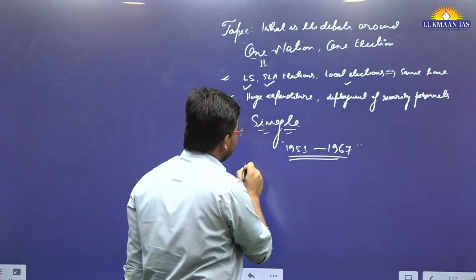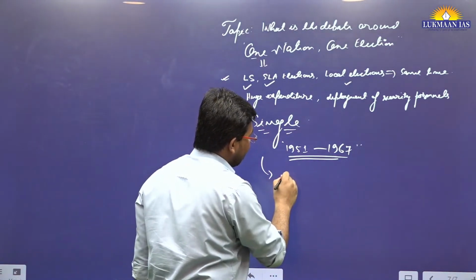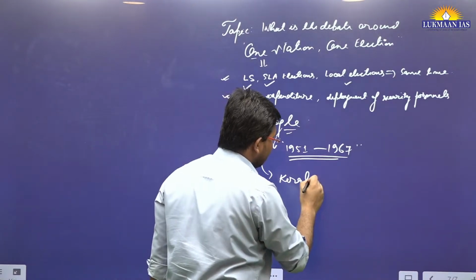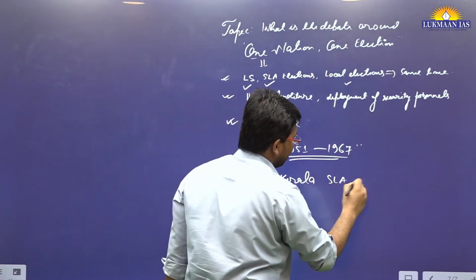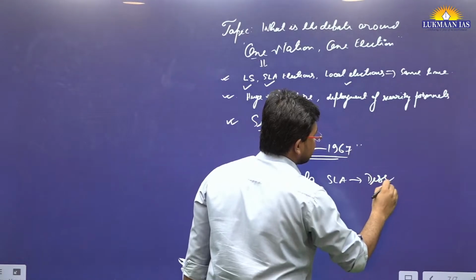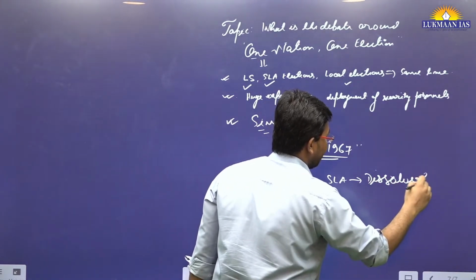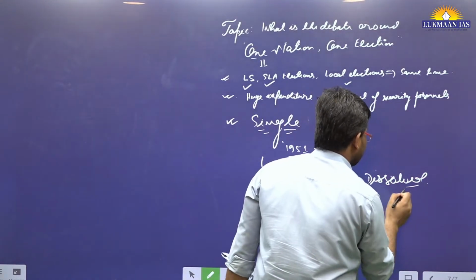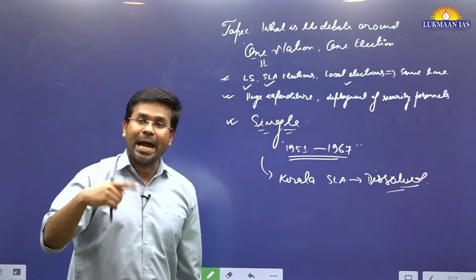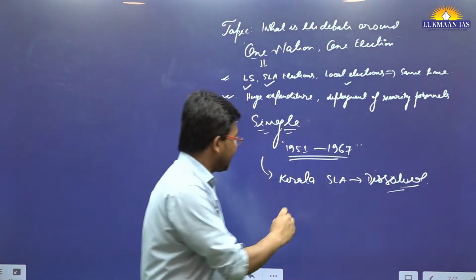One of the reasons for discontinuation was that the Kerala State Legislative Assembly was dissolved. Since it was dissolved, there had to be a by-poll, another election for the Kerala state.